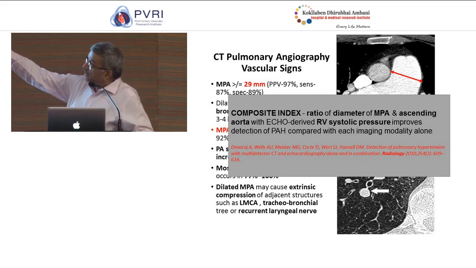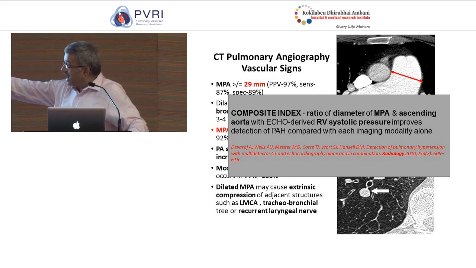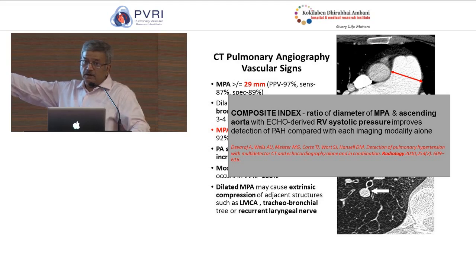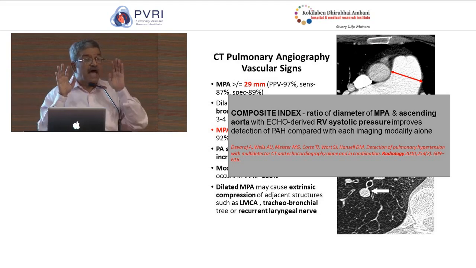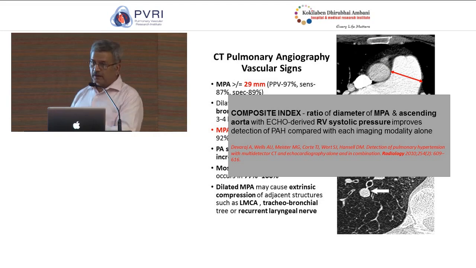If this is clubbed with comparing the diameter of the segmental pulmonary artery with the segmental bronchus, if the segmental pulmonary artery is also bigger than the segmental bronchus in 3 or more locations in the lung, this is virtually diagnostic of the presence of pulmonary artery hypertension.